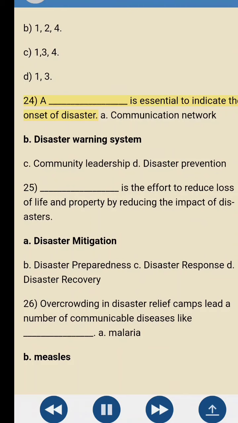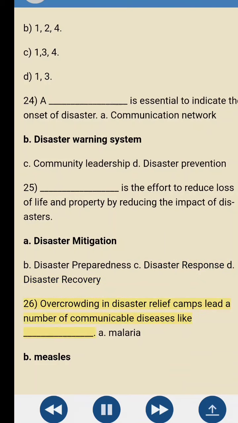24. Blank is essential to indicate the onset of disaster. A. Communication network. B. Disaster warning system. C. Community leadership. D. Disaster prevention. 25. Blank is the effort to reduce loss of life and property by reducing the impact of disasters. A. Disaster mitigation. B. Disaster preparedness. C. Disaster response. D. Disaster recovery.